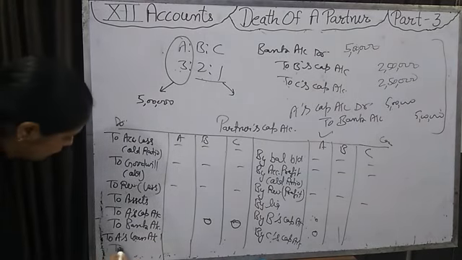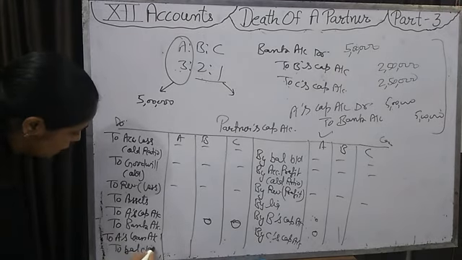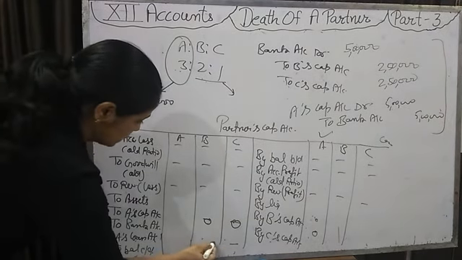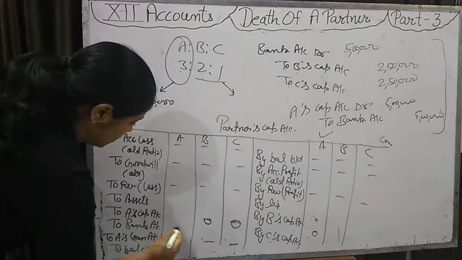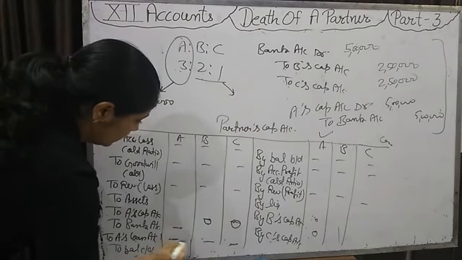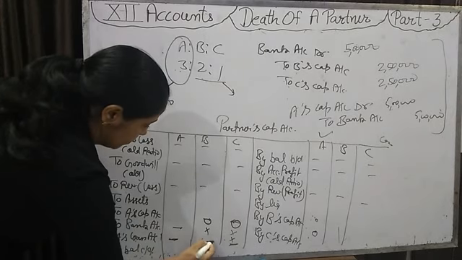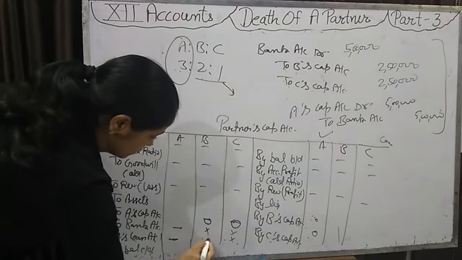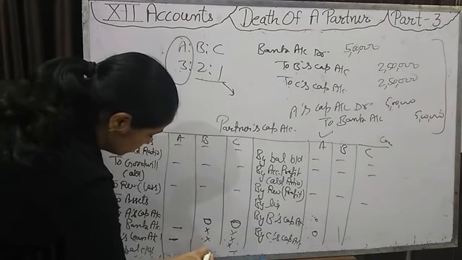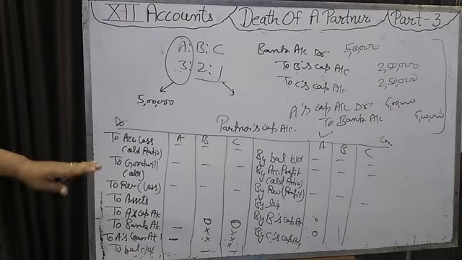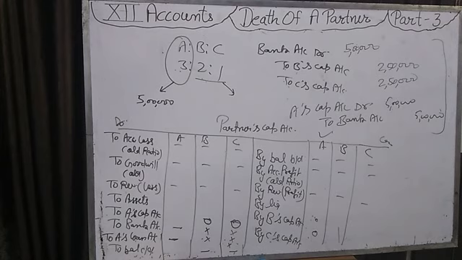And after that we will find the balance of the remaining partners only. We will not find the retiring partner's balance. After that we will total and close the partners' capital account.